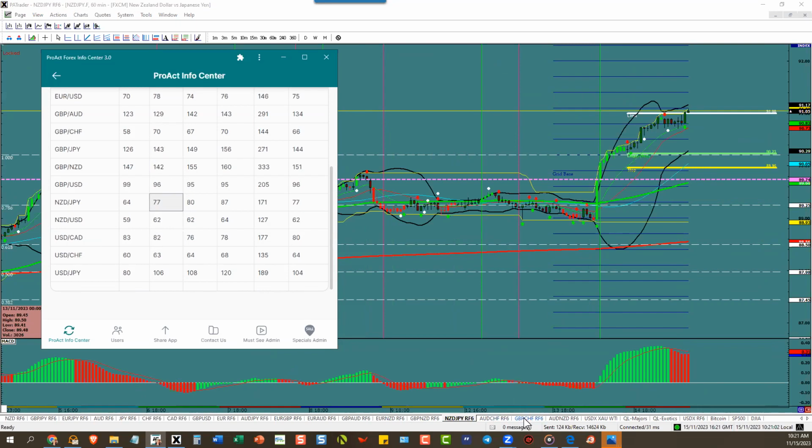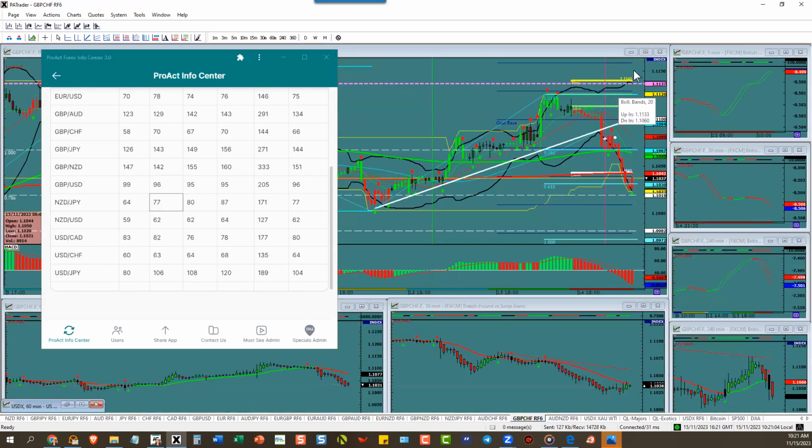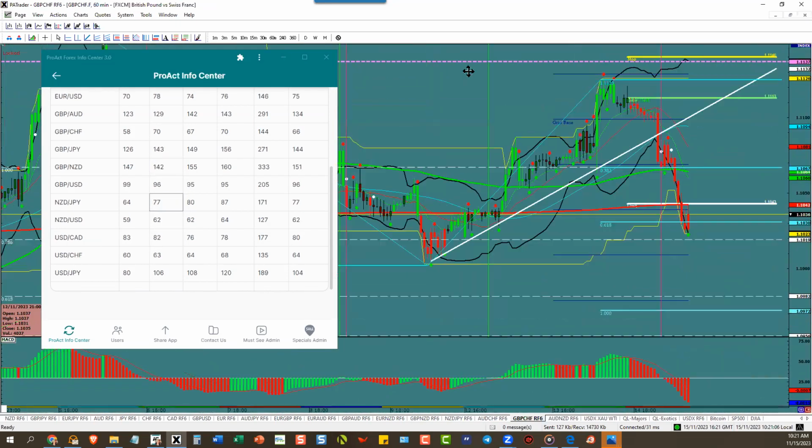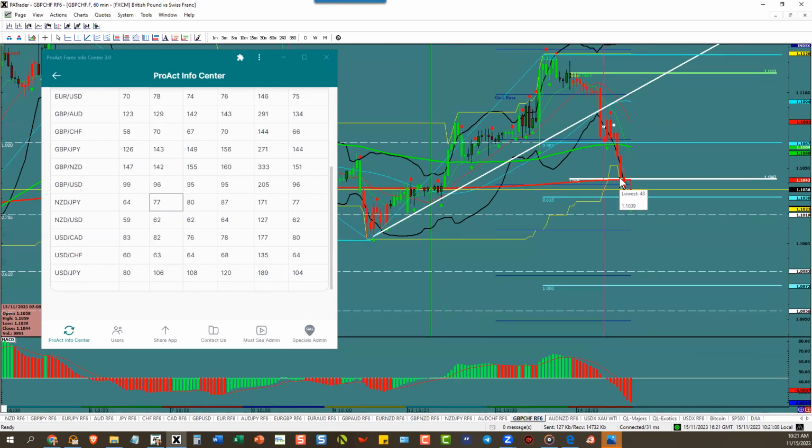Can't trade Aussie Swissy or Aussie New Zealand. I don't have 55 pips in the ATR, but pound Swissy does, down to its target, to the pip, to the next target, and then to the next target, and didn't quite get there. All right, watch for 5 o'clock tonight. Pound Swissy has an ATR of 70 pips. Watch for 70 pips to the downside. All righty.